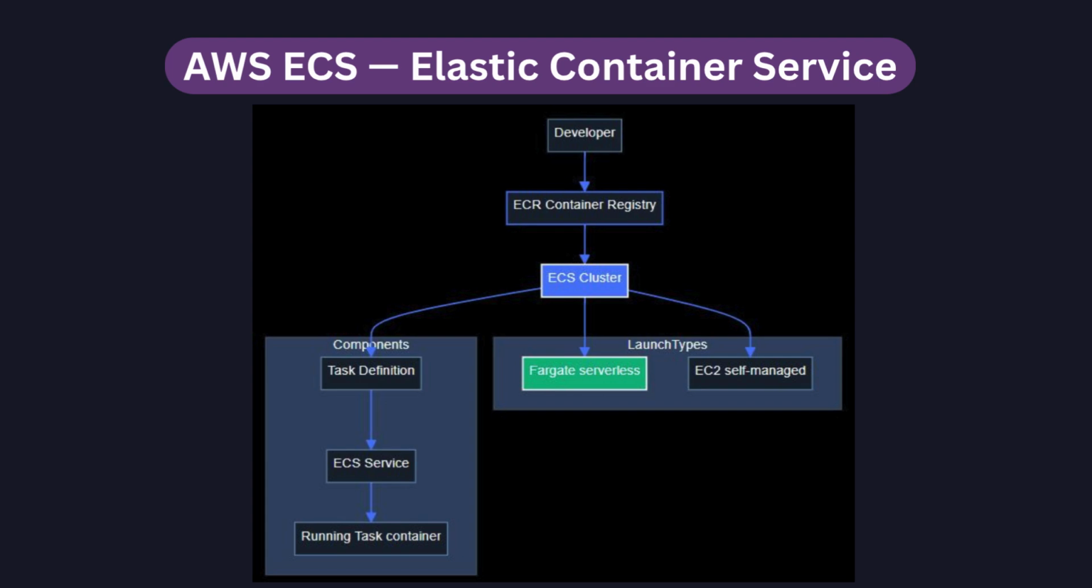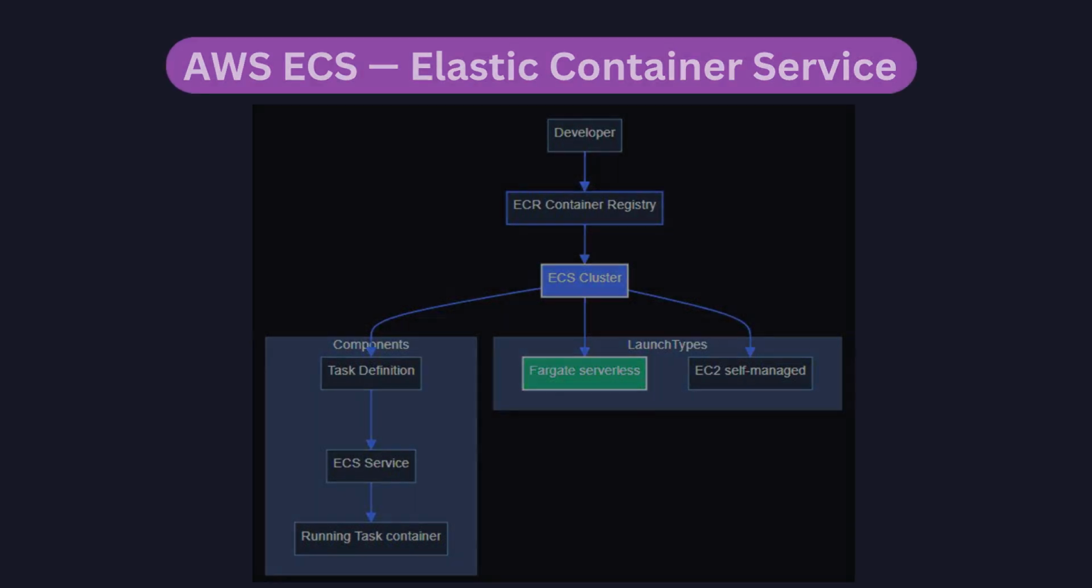ECS is a better choice than Lambda for long-running workloads, when execution time is more than 15 minutes, when a custom runtime is required, or when running a containerized web server or background worker.